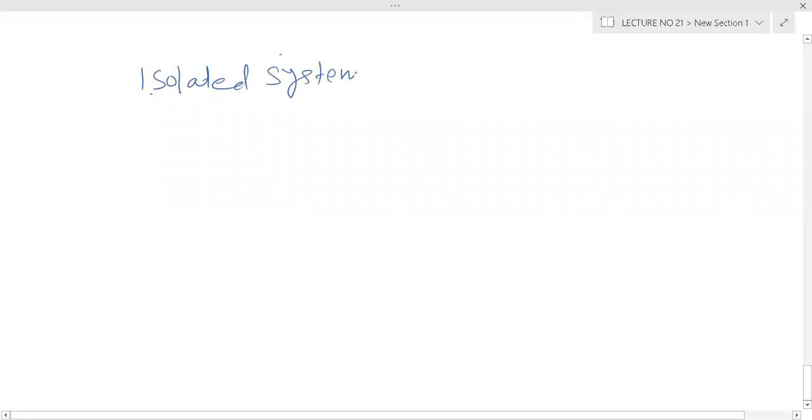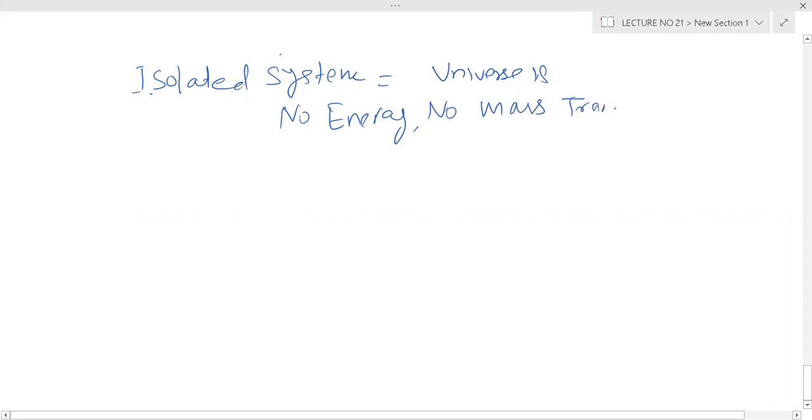In fact, isolated system. What is that isolated system? The universe is an isolated system. No energy transfer, no mass transfer. That we call an isolated system. Fine. Right now, what is a system? Anybody can tell me what is a system?